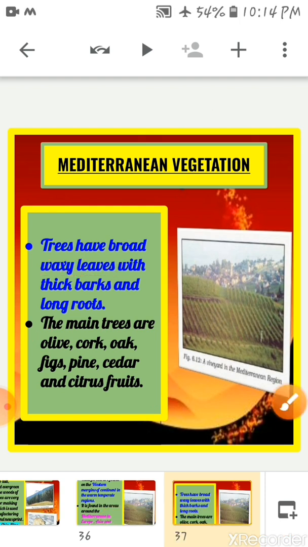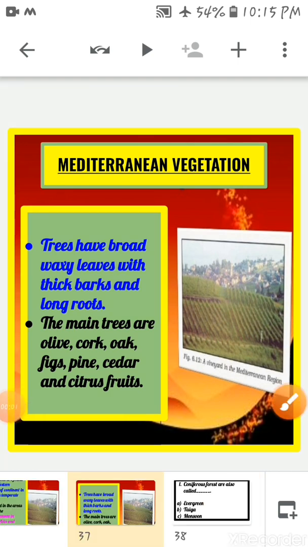The natural vegetational cover has been replaced by large scale fruit orchards, hence not much wildlife is found in this forest. As I said, it is found in the areas around the Mediterranean Sea, in Europe, Asia, and Africa, California in the USA, and also Central Chile in South America, South Africa, and Southern Australia. Is it clear?